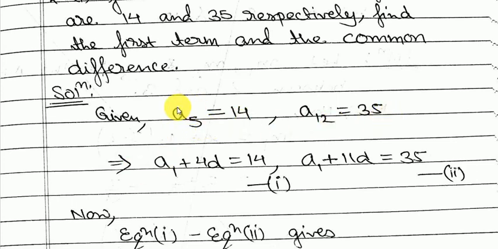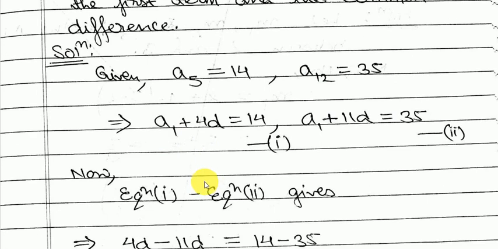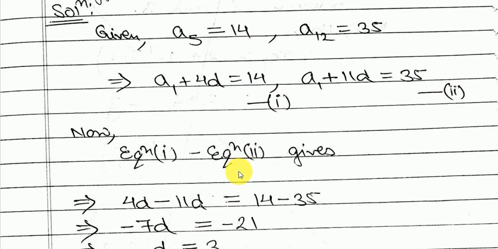By the general definition of the nth term, a5 means a1 plus 4d is equal to 14. Same way a12 means a1 plus 11d equal to 35. Now you can see equation 1, equation 2. So we have got simultaneous equations, so we have to solve these two equations, and that's how we can find a1 and d. So the rest you all can do by yourself.